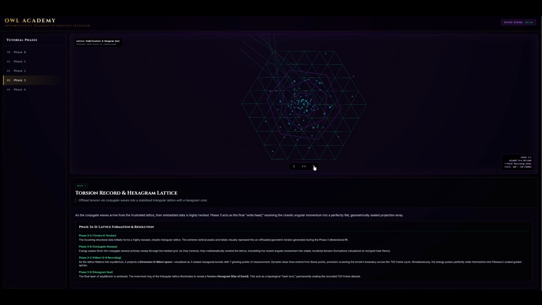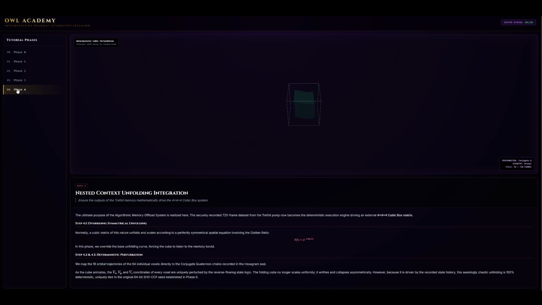Simultaneously, the energy pulses perfectly order themselves into Fibonacci-scaled golden spirals. The final layer of equilibrium is achieved. The innermost ring of the triangular lattice illuminates to reveal a flawless hexagram, Star of David. This acts as a topological hash lock, permanently sealing the recorded 720-frame dataset. The ultimate purpose of the Algorithmic Memory Offload System is realized here.